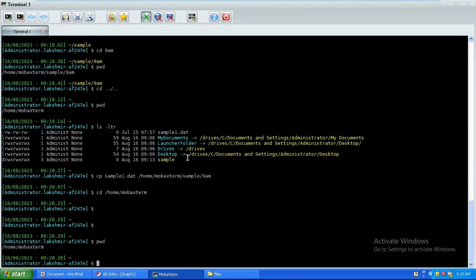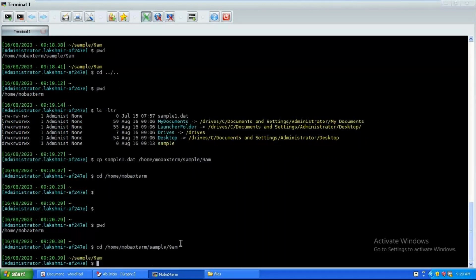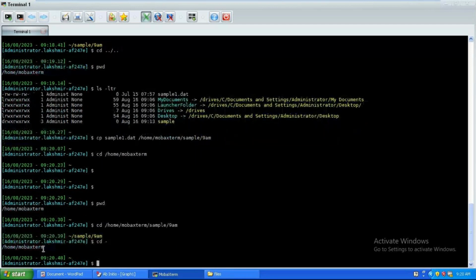And so you need to provide this path, cd space, right? So I need to move in this way. Okay, so you want to move to the last accessed path, that means cd space hyphen. See there, it automatically moved to your last working directory. I'm in my home path, right? So now I'm in home path. Why? Because earlier I was in 9am path. Now I'm in home path. I mean, with the simple cd space hyphen, it provides the last path.